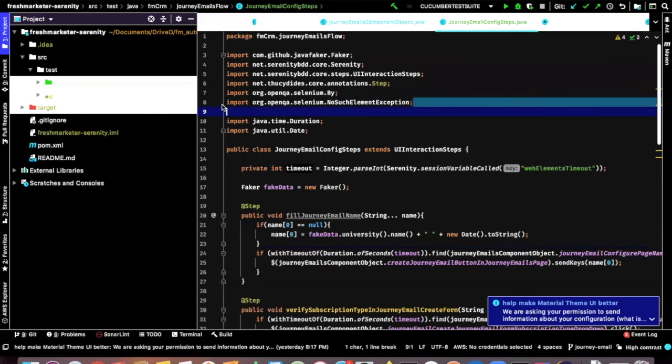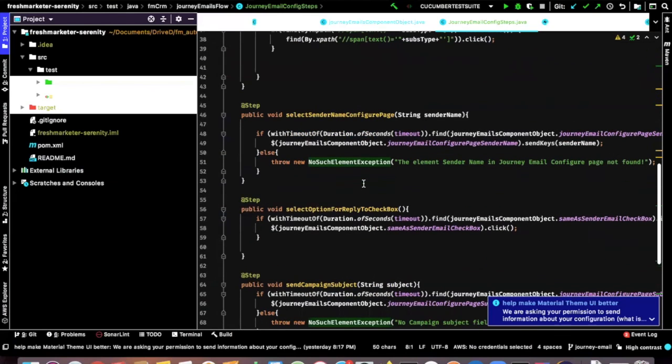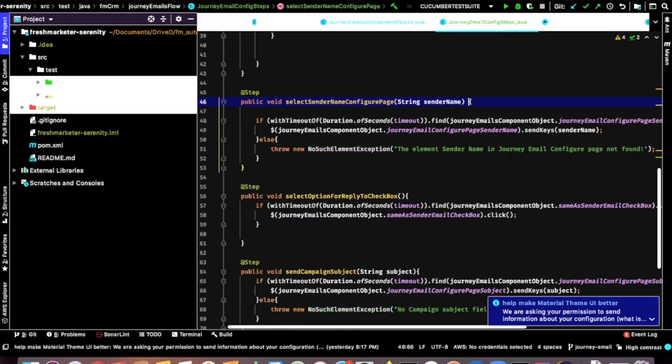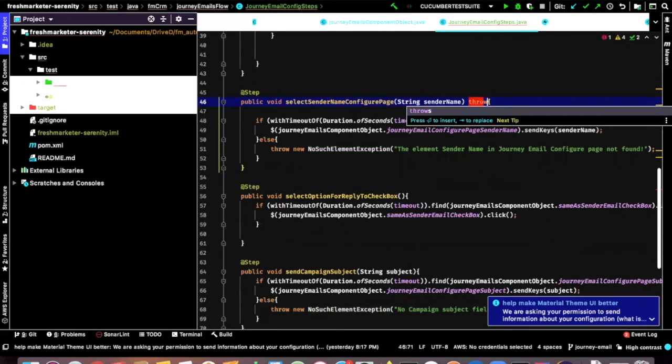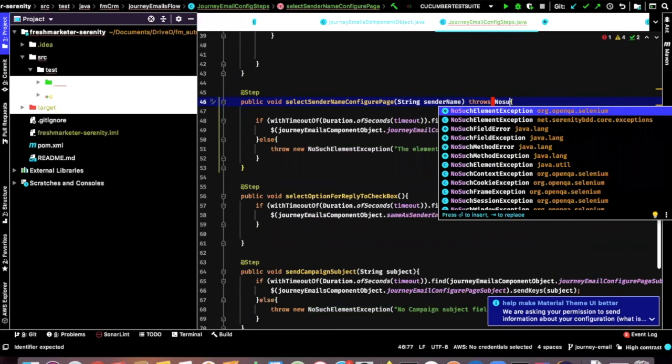Now if you write no such element exception in throws somewhere else, you will find two no such element exceptions, one from Java and another from Selenium. With my understanding, I guess it should be the import what we are using. The import, whatever we are trying to import. That is one thing, but where is no such element exception in Java? I don't see that. The second one.